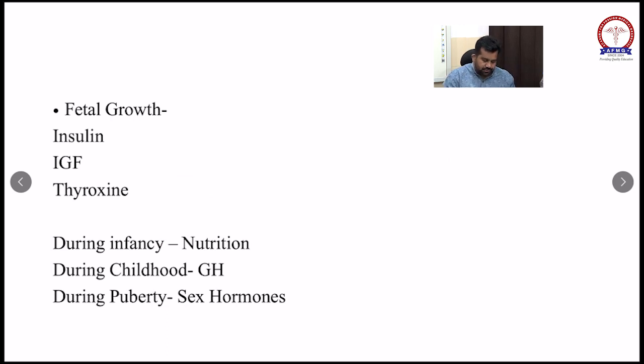If it is in the yellow zone, 11.5 to 12.5 centimeter, then it is a borderline zone. And red zone, less than 11.5, is severe malnutrition.